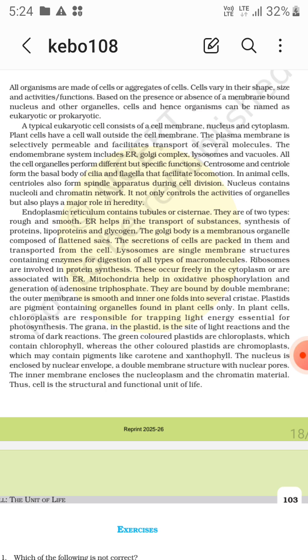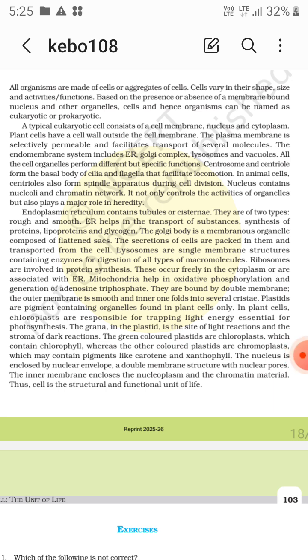All the cell organelles perform different but specific functions. Centrosome and centriole form the basal body of cilia and flagella that facilitate locomotion. So centrosome and centriole are part of each other. They form the basal body of cilia and flagella that facilitate locomotion. In animal cells, centrioles also form the spindle apparatus during cell division.